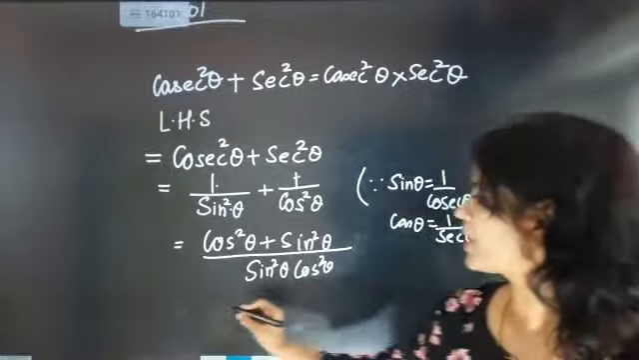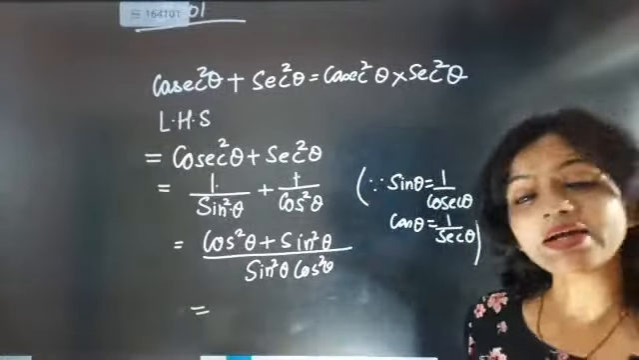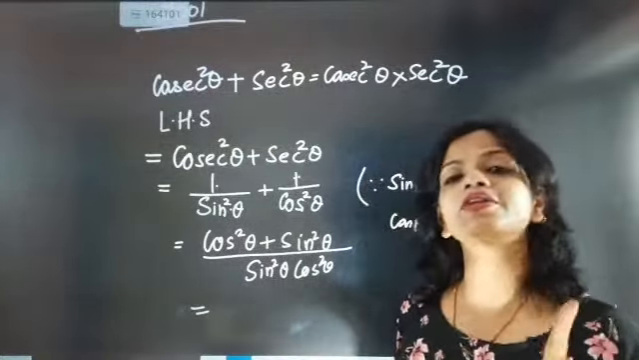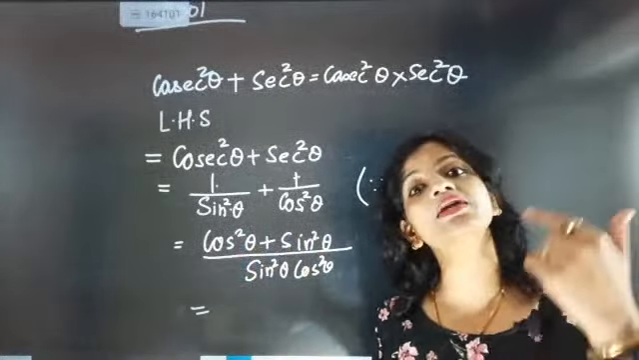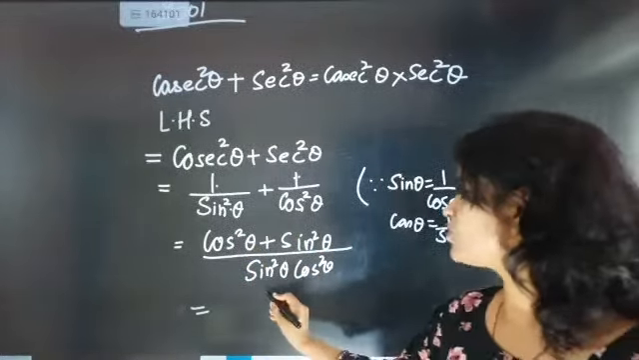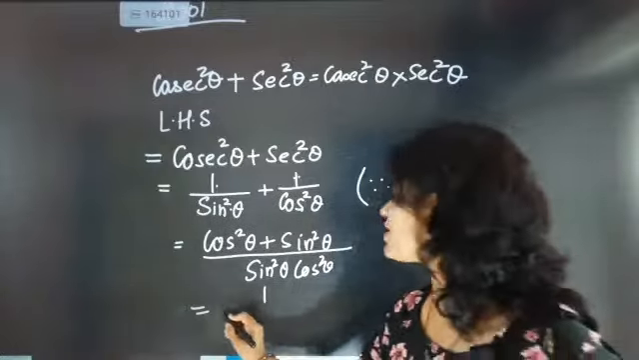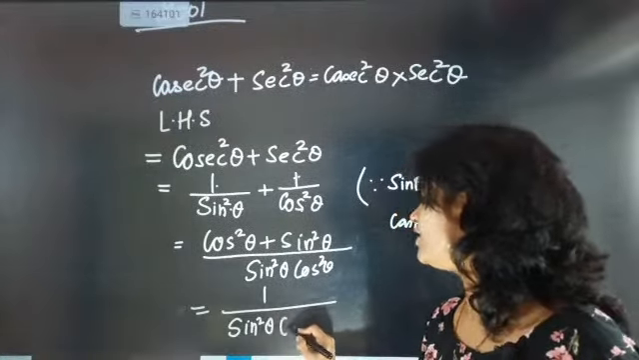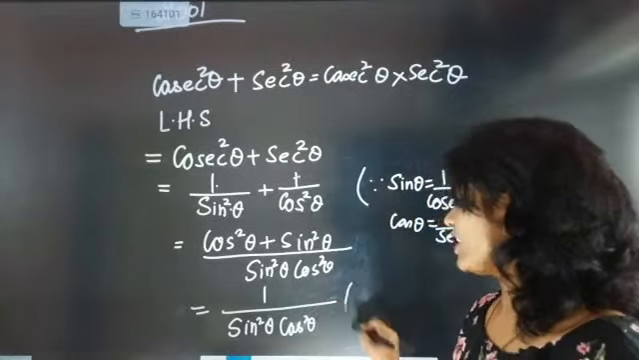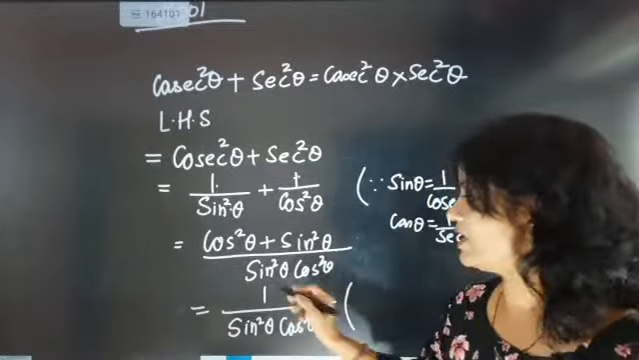Now the third step: identity formula. The first identity formula says that sine square theta plus cos square theta equals 1. So I am just going to write 1 there. Now what is left down is sine square theta into cos square theta. And I am just going to write why I have written 1 here.